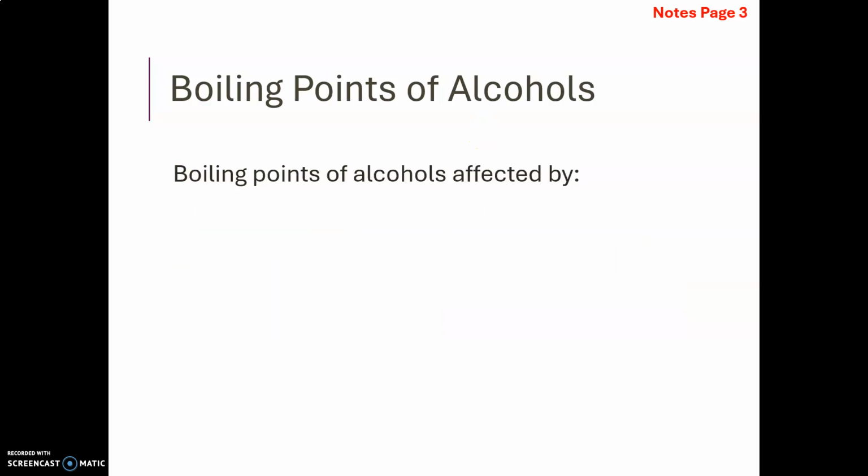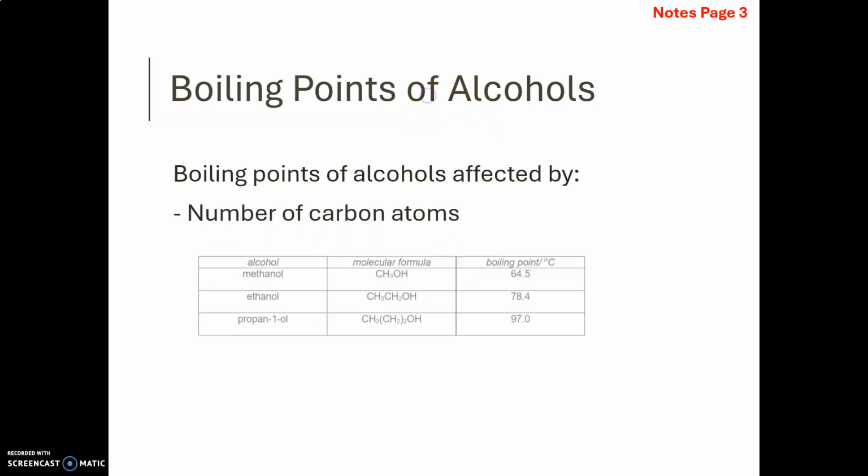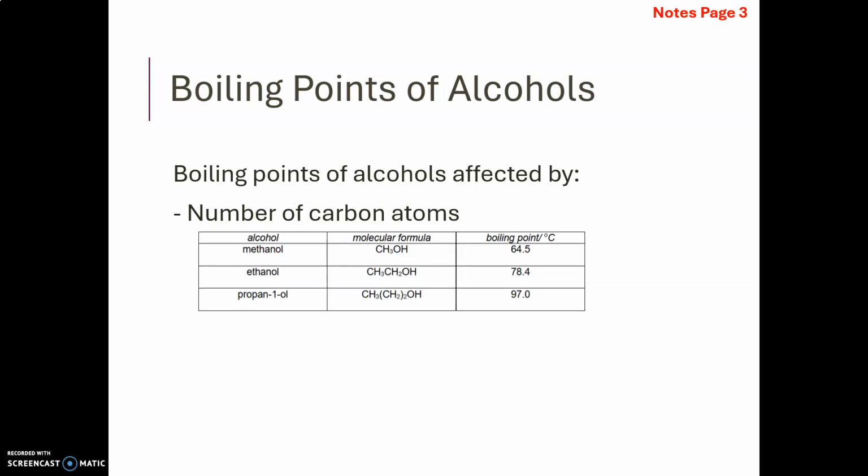Here are some factors affecting the boiling points of alcohols, which should not be unfamiliar to you. Firstly, as the number of carbon atoms in the alcohol increases, the boiling point will increase. So as you can see, methanol, the boiling point is the lowest, followed by ethanol, followed by propan-1-ol.